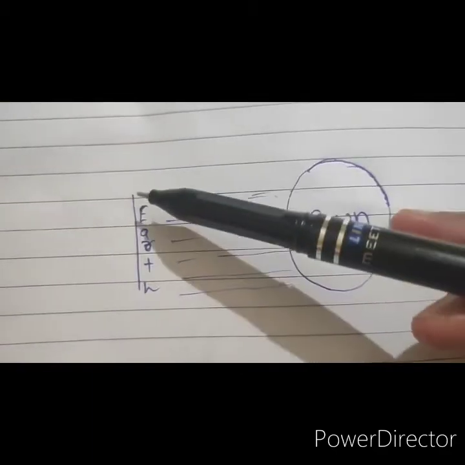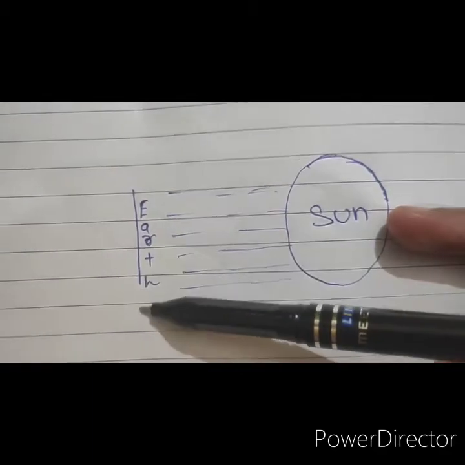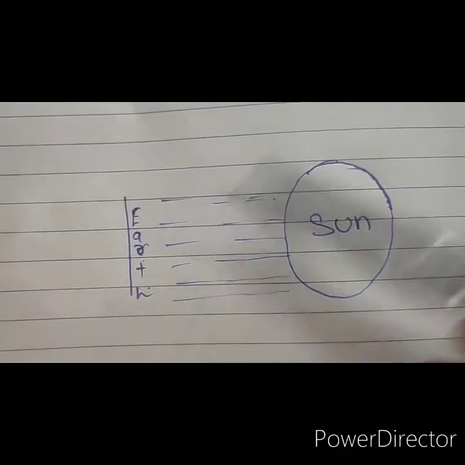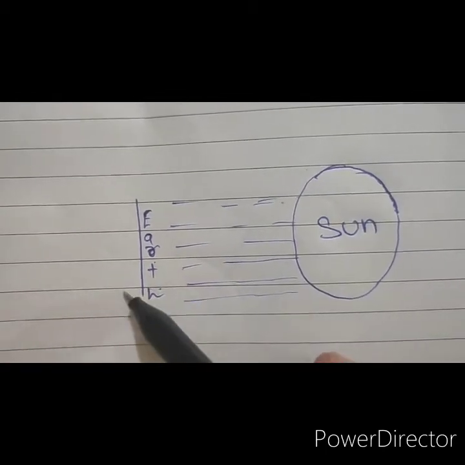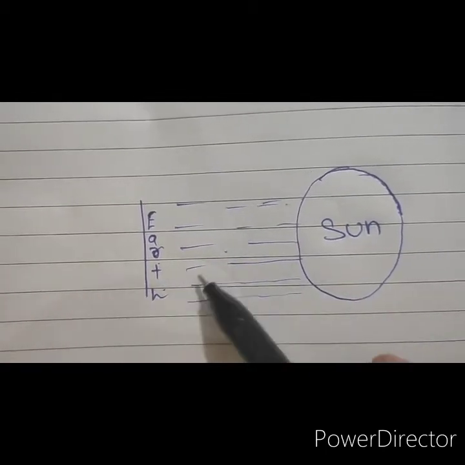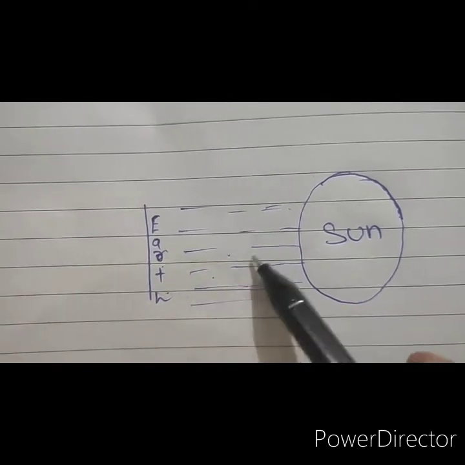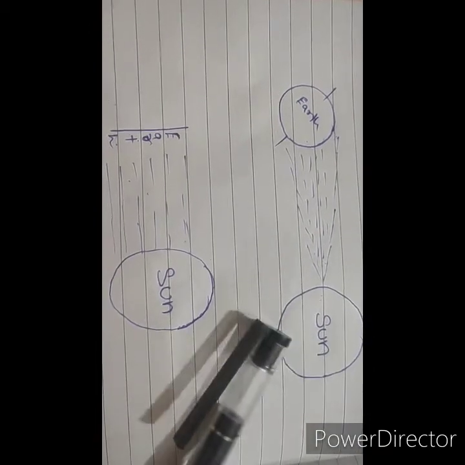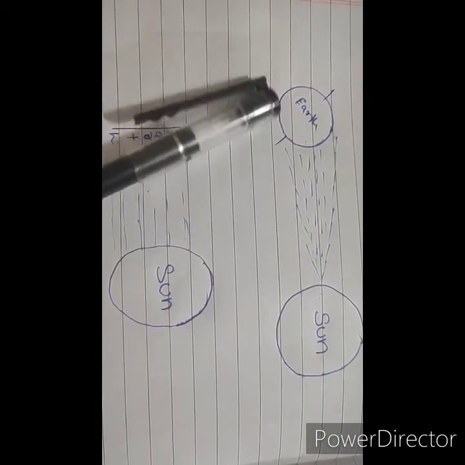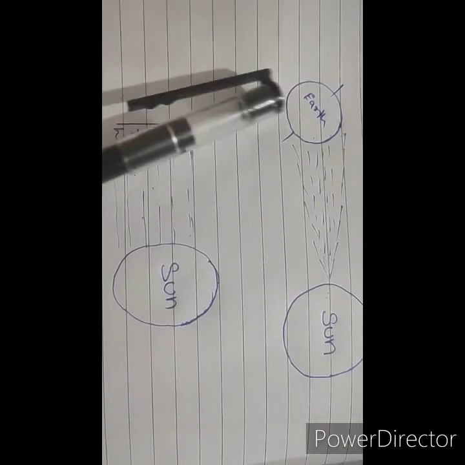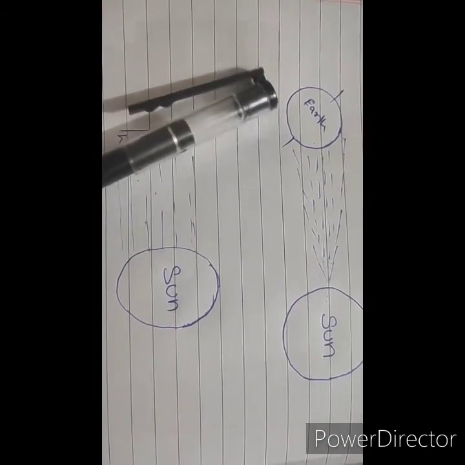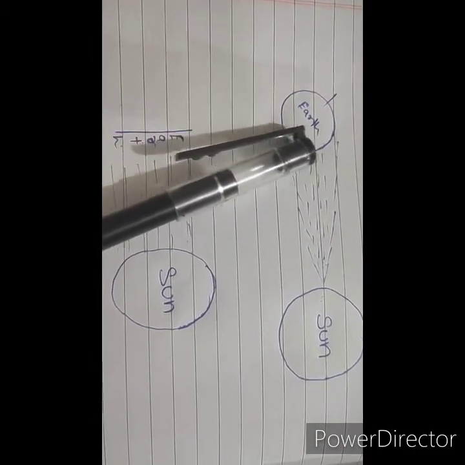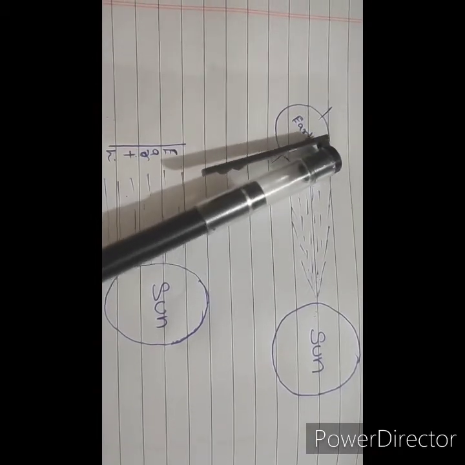Just suppose if our earth were straight like this, then we would never experience day and night, not even variation in the temperature. So in 24 hours, why do we experience day and night and why do we experience variation in temperature? Only because the earth is curved and it rotates.